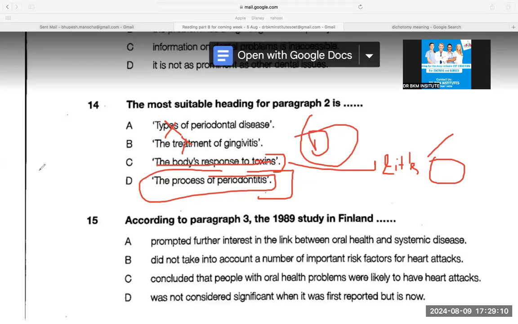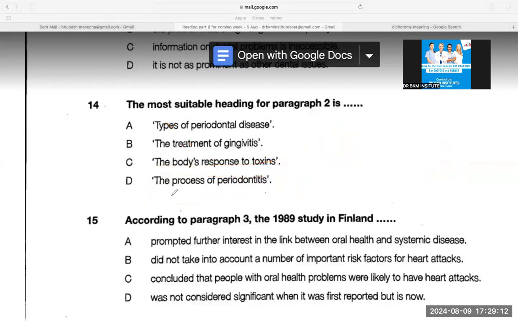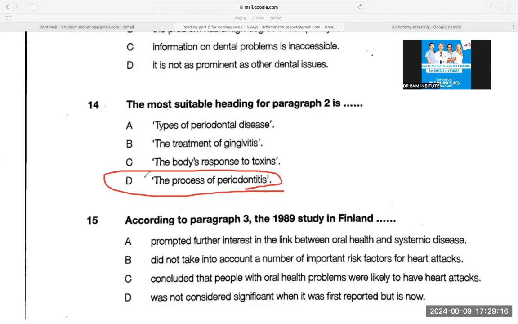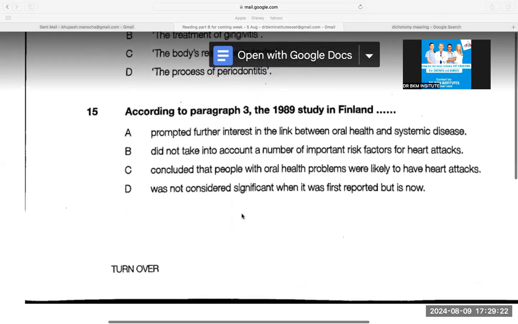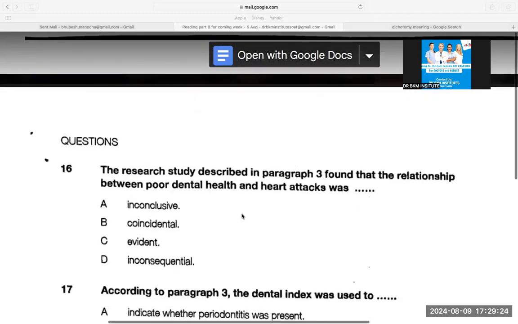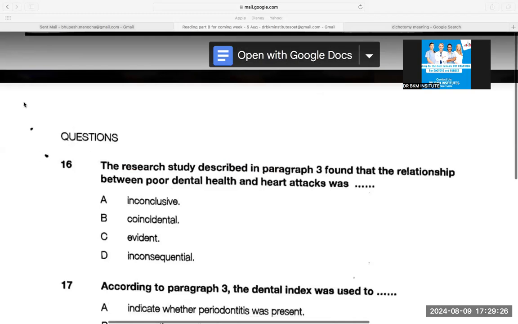But in this one, there was no confusion. So this question was a cakewalk. They were talking about the process. Simple. So then you can do further questions. I'm recording this just because of these things. Then we did one of these wonderful questions, which I would also like to discuss.